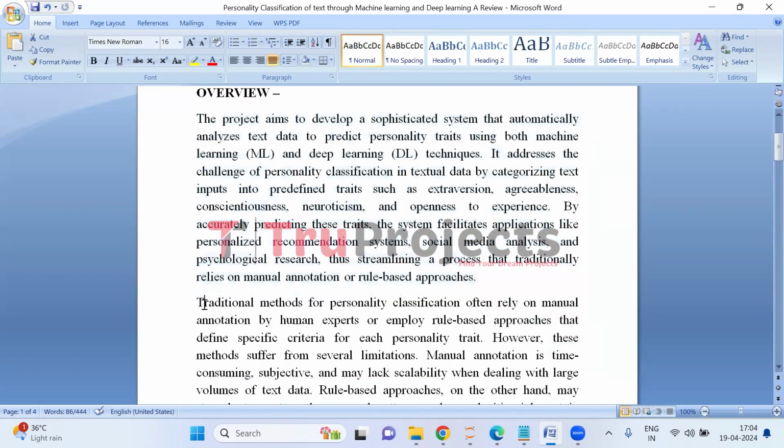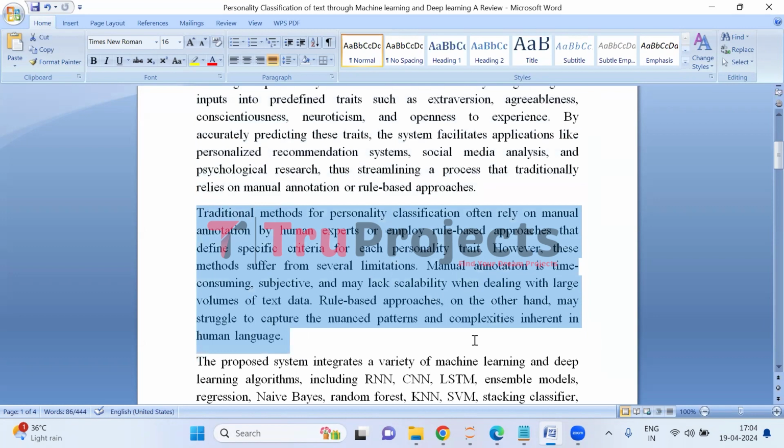Traditional methods of personality classification involve manual annotation by experts or rule-based approaches defining criteria for each trait. However, these methods have drawbacks. Manual annotation is slow, subjective, and not scalable with large text volumes. Rule-based methods struggle with the subtleties of human language.